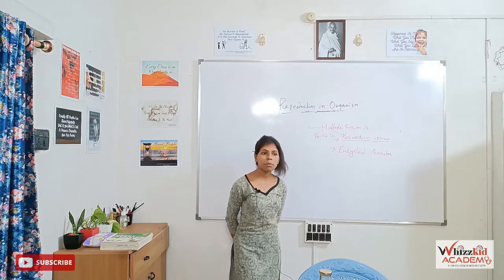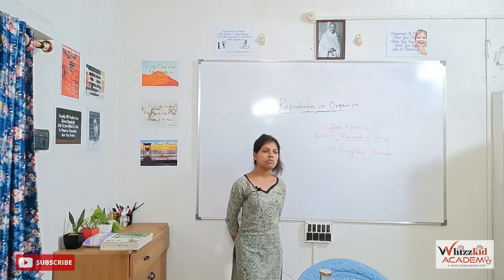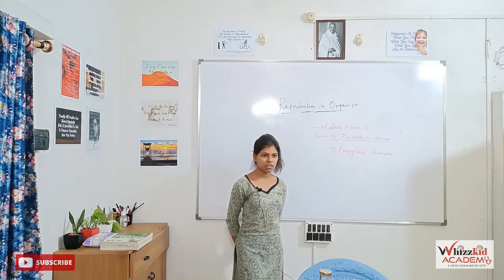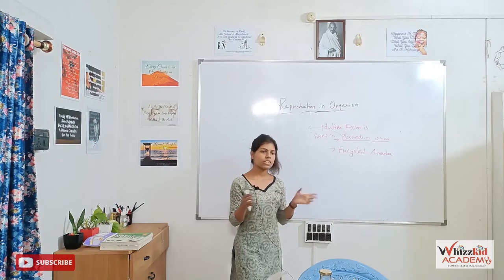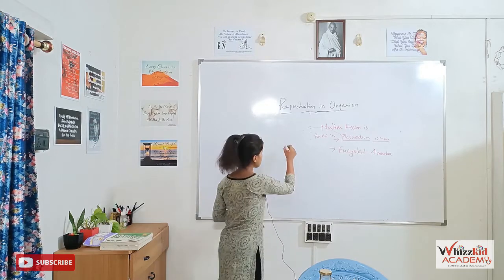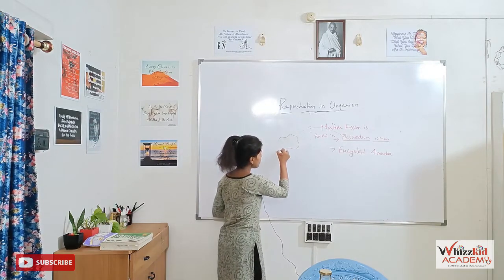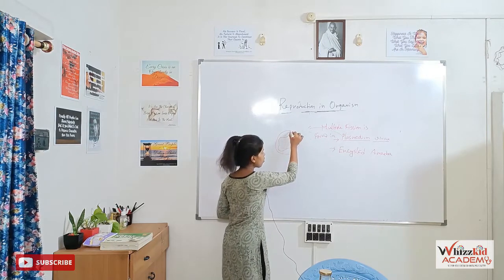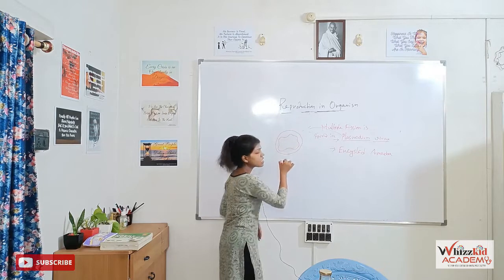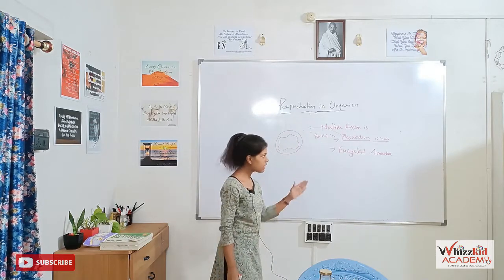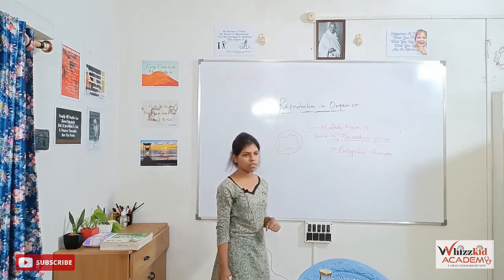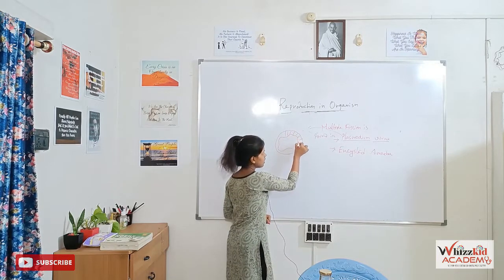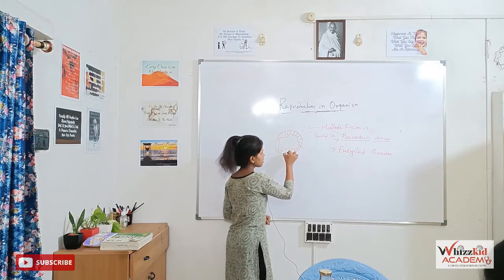If a normal amoeba lives in this high saline water, it will burst out due to deplasmolysis. Water will enter the body and it will burst. So in encysted amoeba, the amoeba is covered by a tough coat which is called a cyst. That's why it is called encysted amoeba.